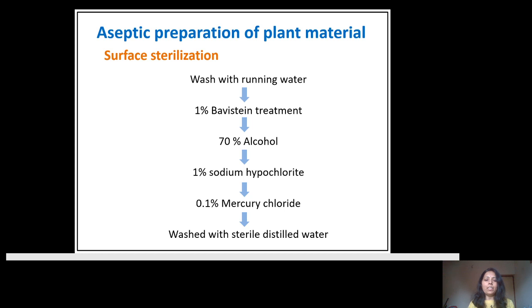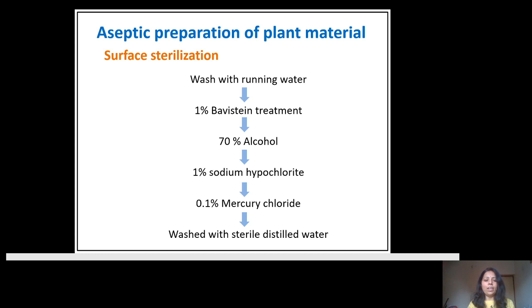Then after 70% alcohol, wash this material with 1% sodium hypochlorite. Then wash again with distilled water, and finally wash this material with 0.1% mercury chloride. The time duration may be 5 to 10 minutes. It changes according to the delicacy of your explant, whether you are taking it from the underground or from the aerial portion. According to this, we can change the percentage as well as the duration of the treatment.